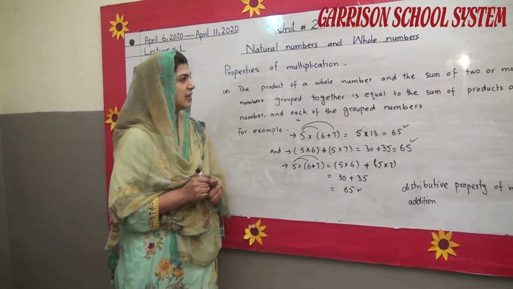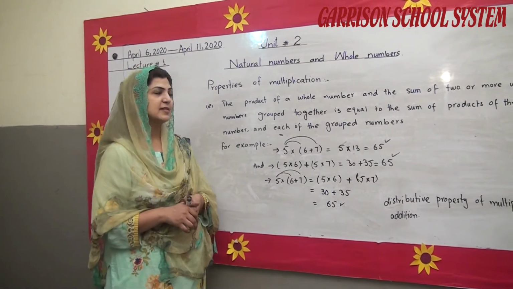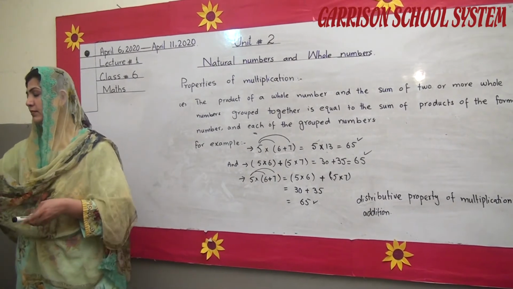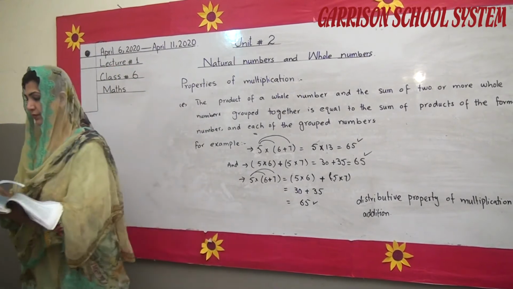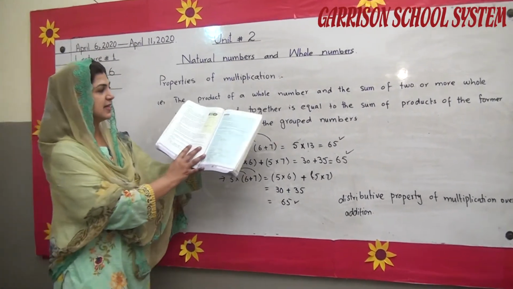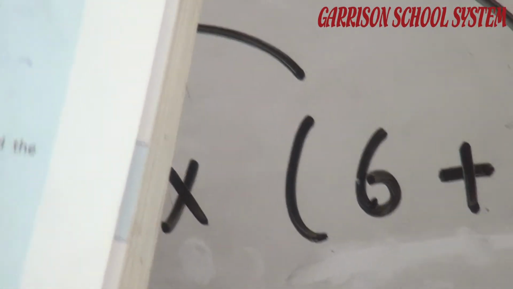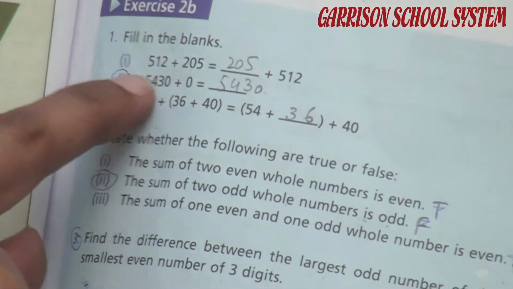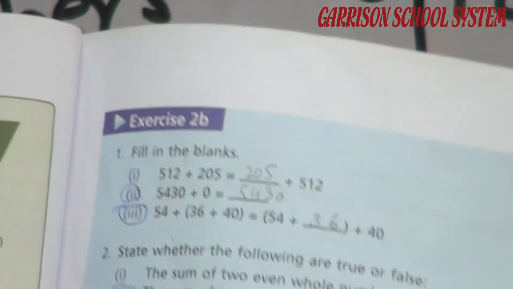So students, with the help of all these properties, you can solve the exercise number 2b. So let's start the exercise number 2b. This is the exercise 2b. Students, for example, exercise number 2b, question number 1: 512 plus 205 is equal to. We can write it on the board.